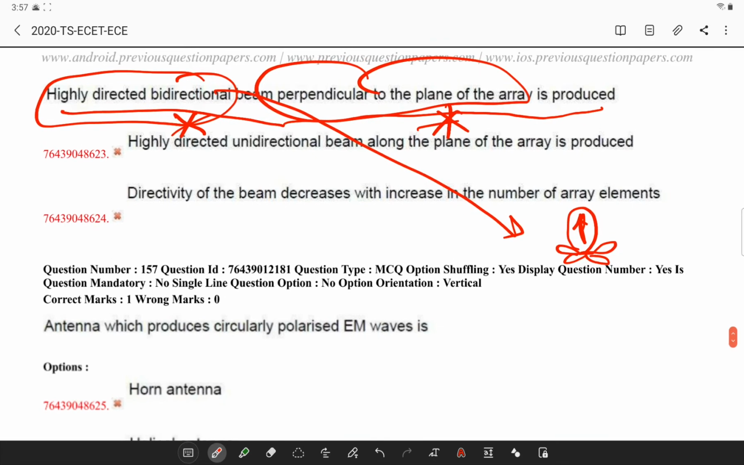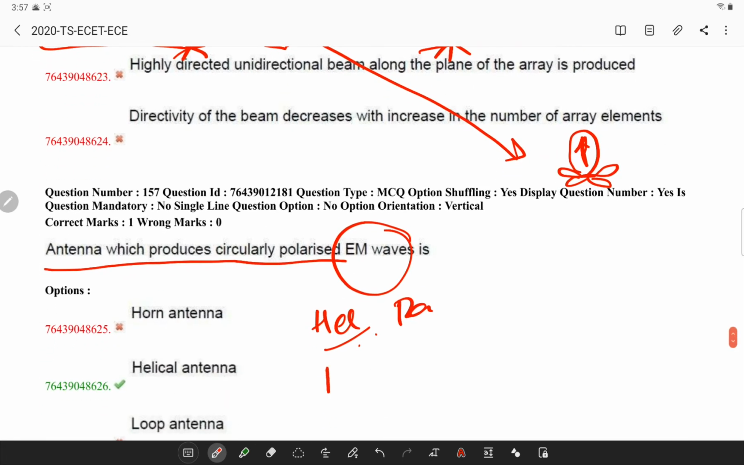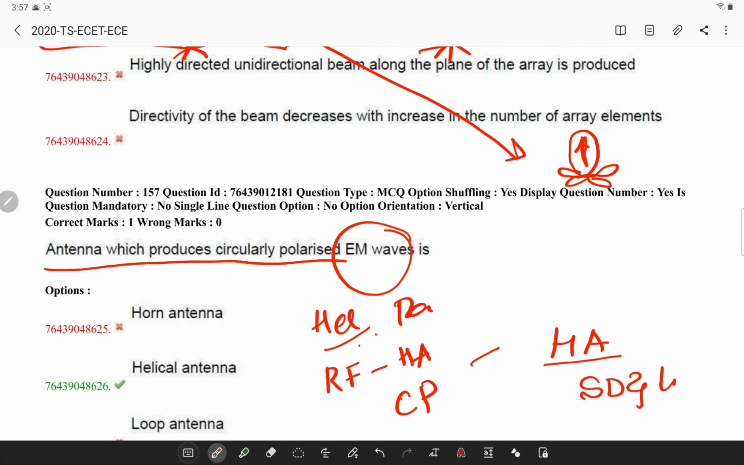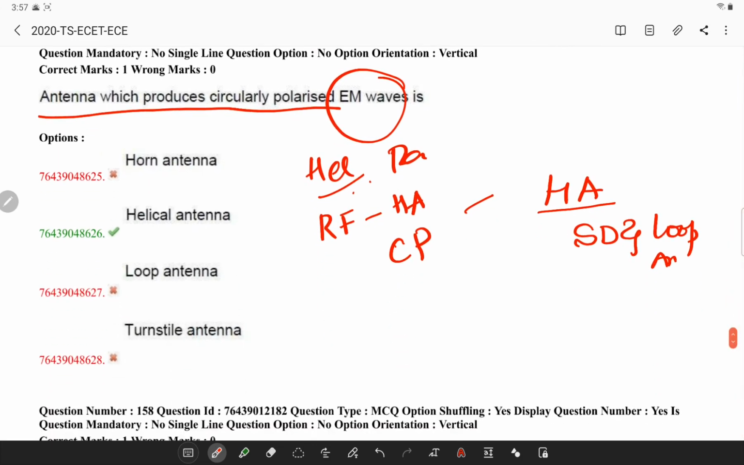Next, the antenna which produces circularly polarized EM waves. This is a very standard question. Helical antenna will be producing it. So in normal mode of radiation, the radiation field is normal to the helix axis and the radiated waves are circularly polarized. This mode of radiation is obtained when the dimensions of the helix are small compared to the wavelength. So a helical antenna is basically a combination of a short dipole and a loop antenna.